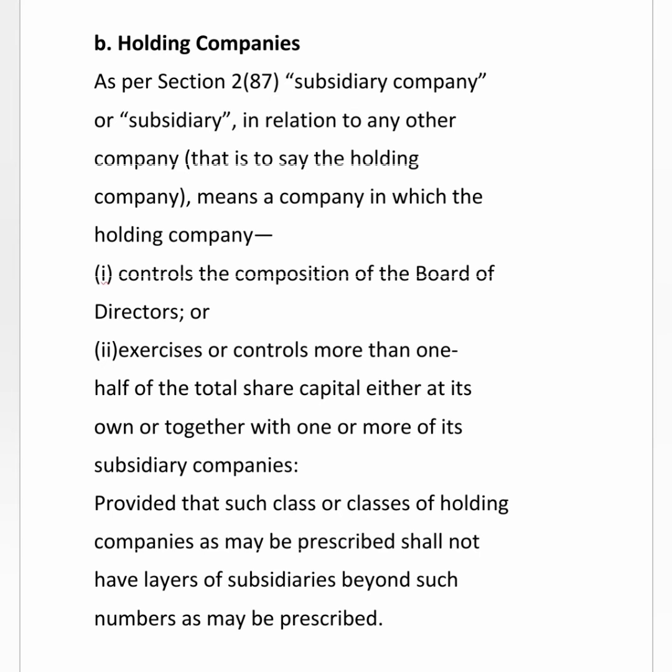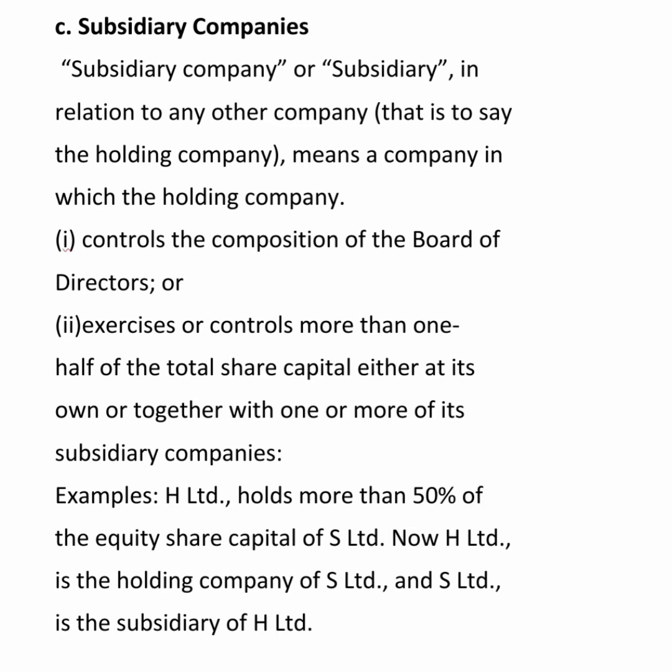Here in this example, I have taken two companies, A and B. So A company will be the holding company and B company will be the subsidiary company. But the rule here specifies that 50% of the shares must be held by the holding company. Then only it will be termed as a holding company, and the other company is said to be the subsidiary company. So this is the meaning of holding companies and subsidiary companies, students.